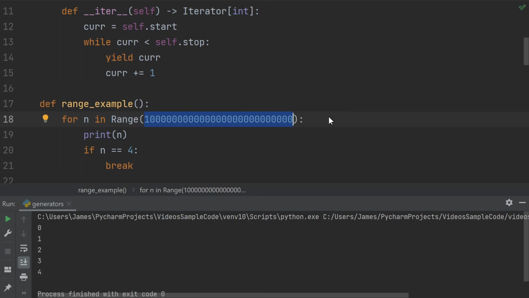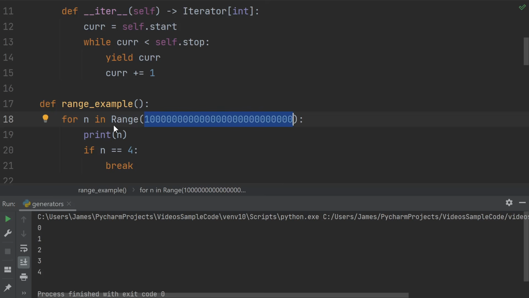And to reiterate, it's this laziness where we're not actually constructing those numbers until we ask to see them that allows us to be able to do this. So while generators can be slightly slower than lists in certain situations, if you're just processing them one at a time, like here we're just printing out the current n, then a generator can be a huge win over a list.